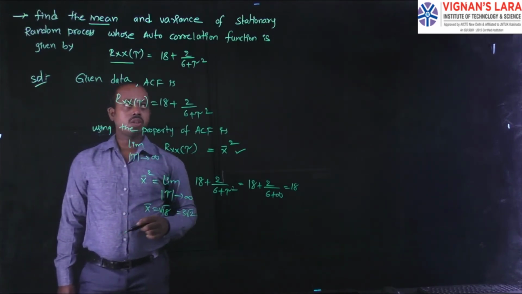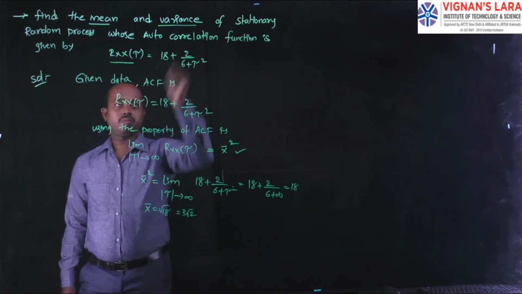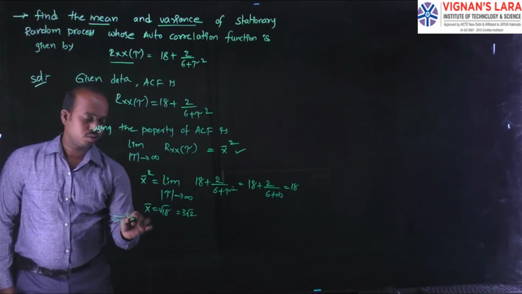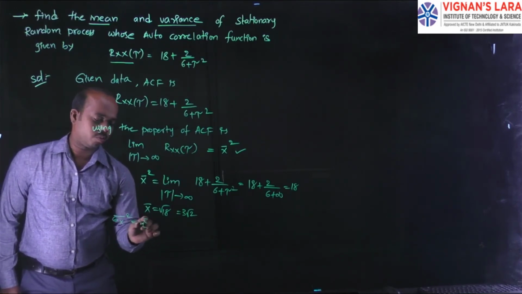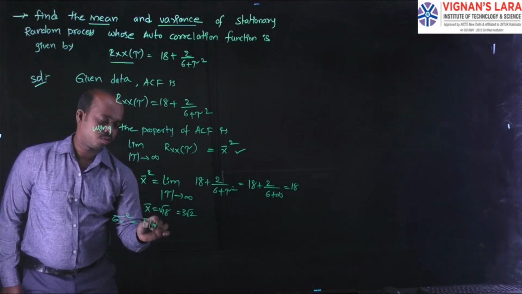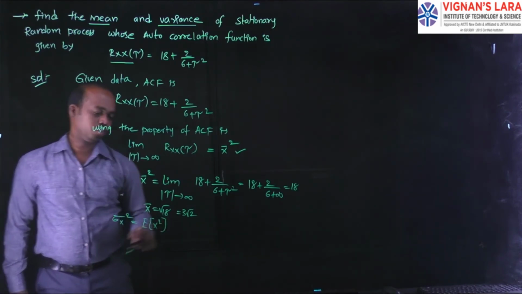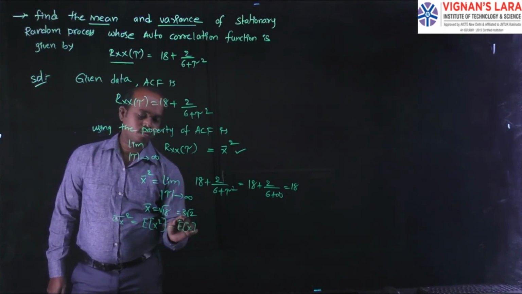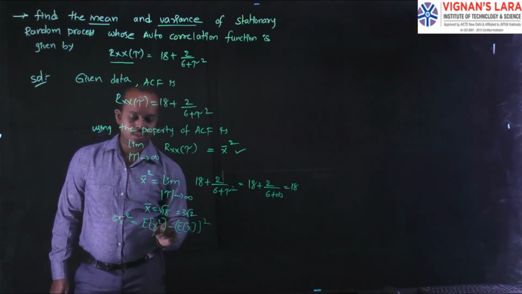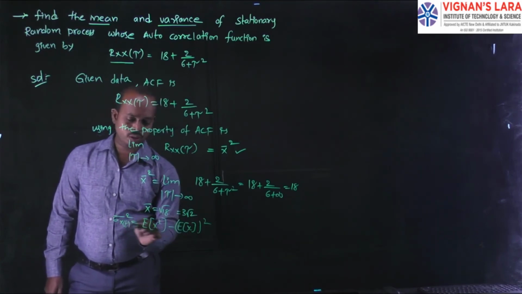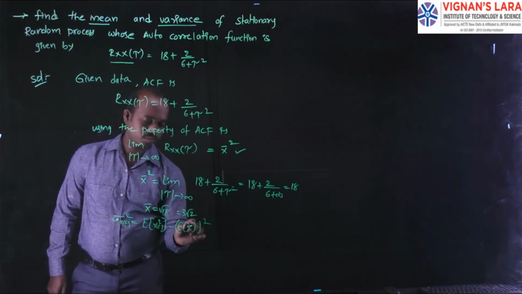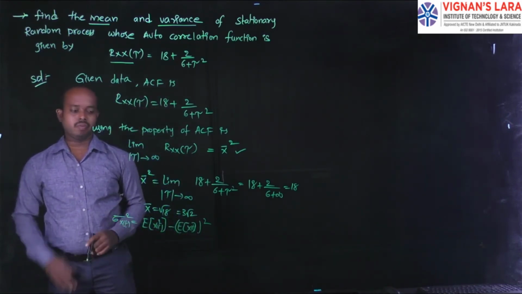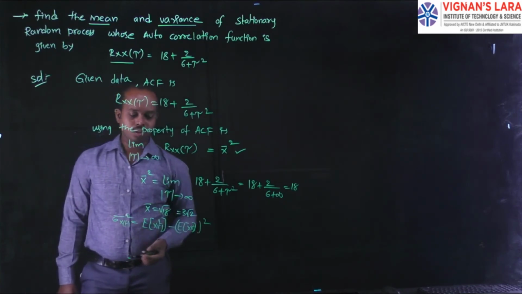Next, what is he asking? Variance. What is the variance formula? The variance formula is the second moment, expectation of x square, minus expectation of x whole square. But here you consider random processes, that's why you include the t. This is the difference. The formula is the same, but the difference is we have to additionally represent the t parameter.